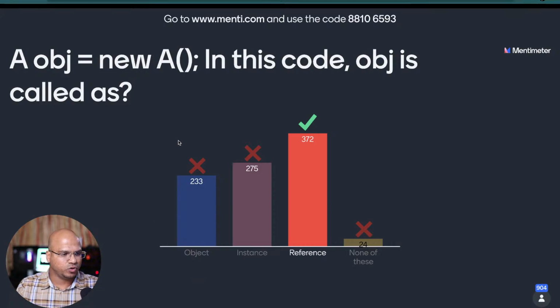So there's a question, why don't we call it an instance? obj is called a reference. This new A is the instance.